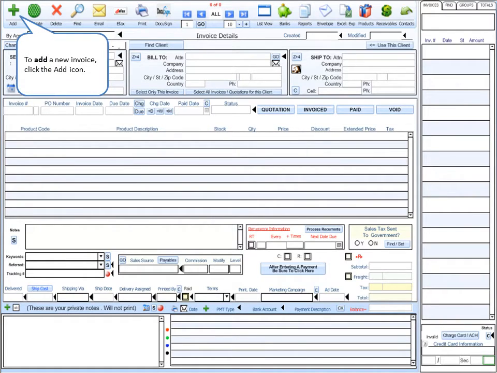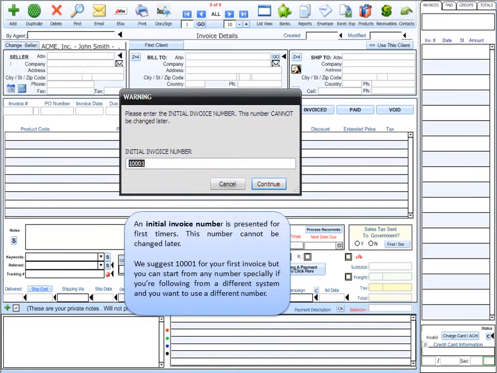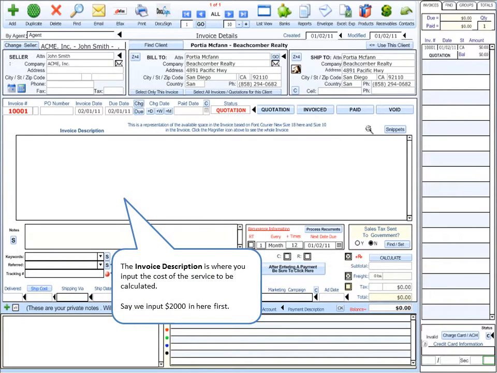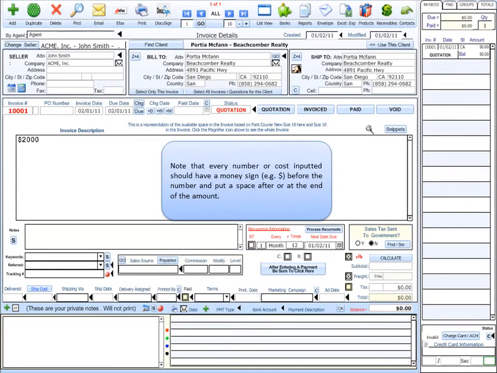To add a new invoice, click the Add icon. An initial invoice number is presented for first-timers. Then, you will be presented with two types of invoices to select. In this case, the invoice description is where you input the cost of the service to be calculated.